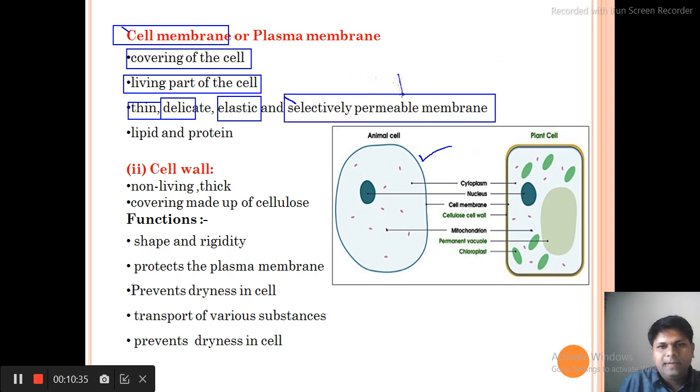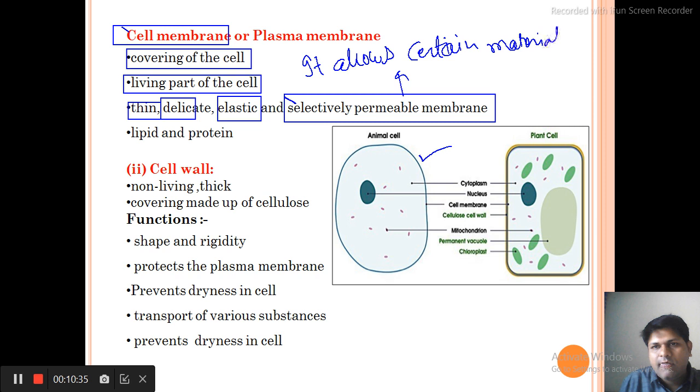So what does selectively permeable mean? It only allows certain material, meaning it does not allow every material to pass across. Only certain material can go inside the cell and go outside the cell. This function is performed by the cell membrane. That is why it is called a semi permeable or selectively permeable membrane, because it selects which material will pass the cell or not.